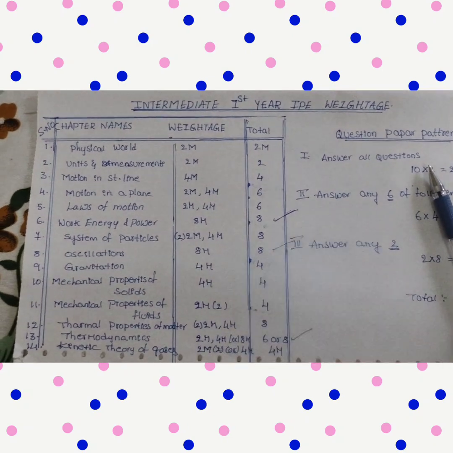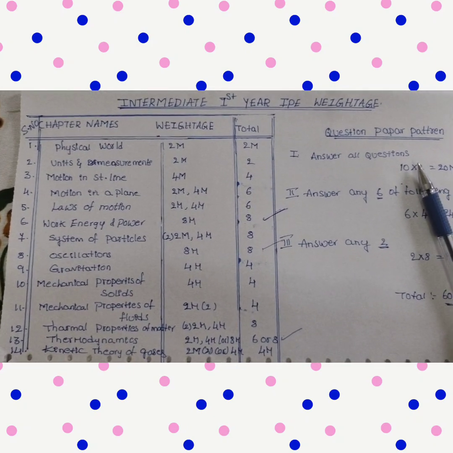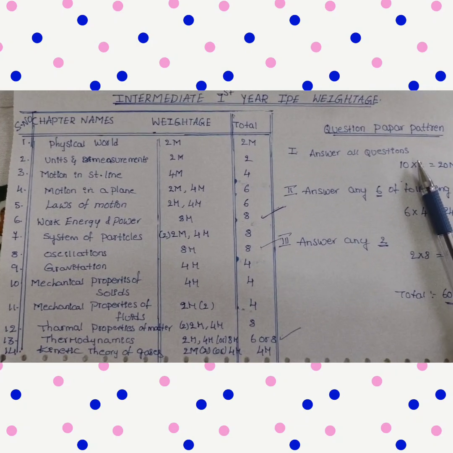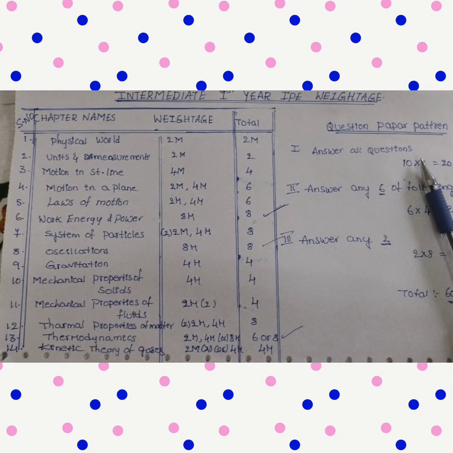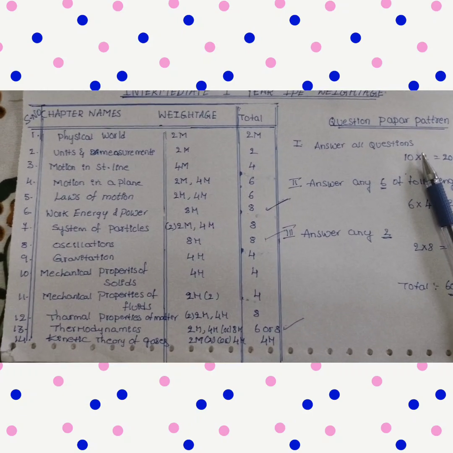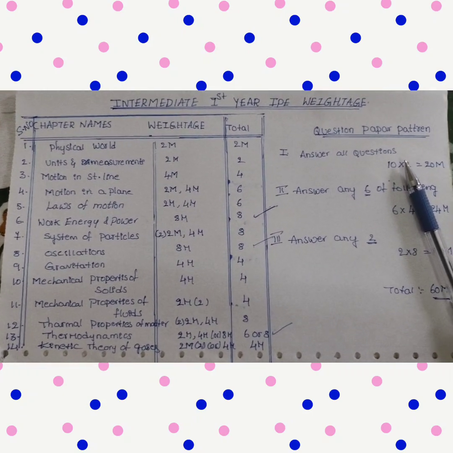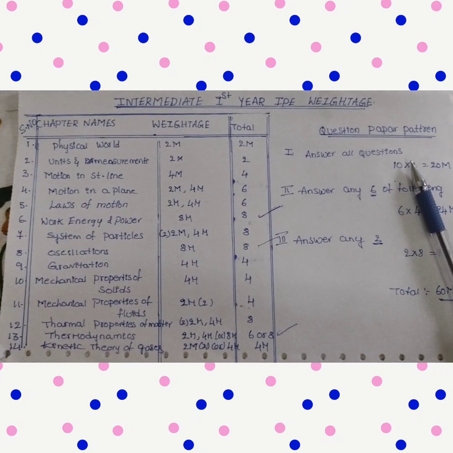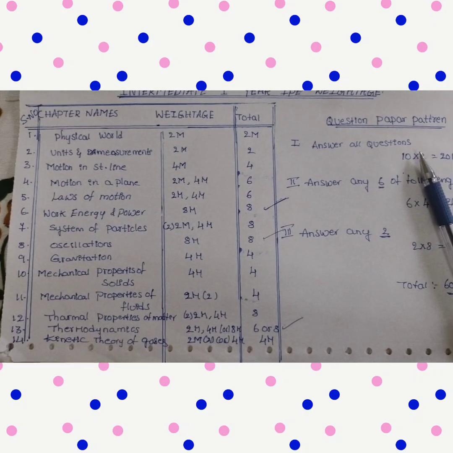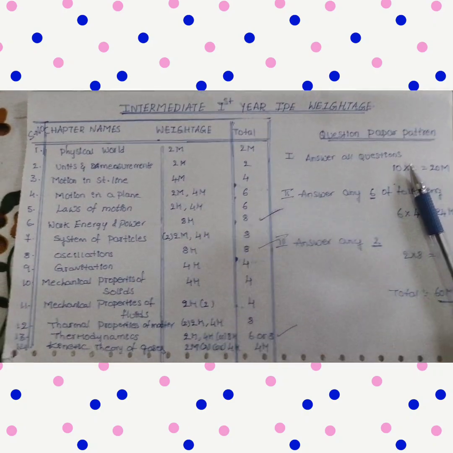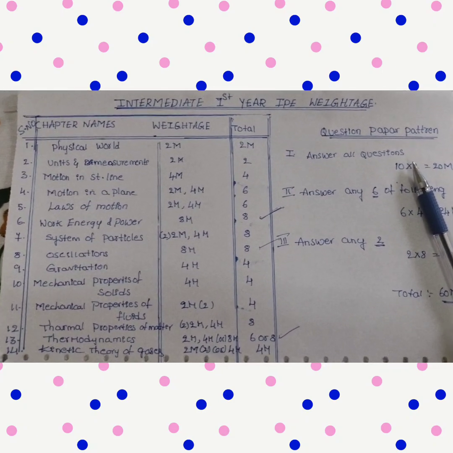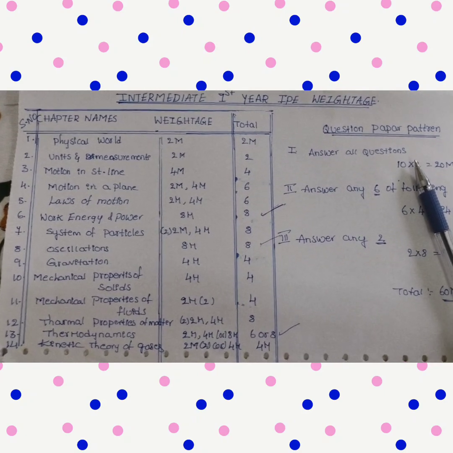And coming to the second Roman, here we are having 8 4 marks questions. Here we have a choice also. We have to write any 6. In these 8 4 marks questions, 2 problems must be there, and the remaining 6 are direct questions. That is the condition for the physics paper. In 4 marks questions, 2 problems they will compulsorily give. That is the pattern also. The remaining 6 are direct questions.